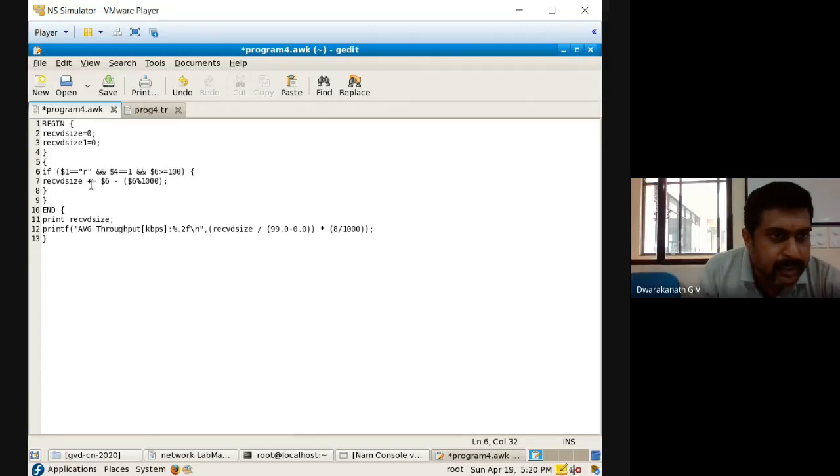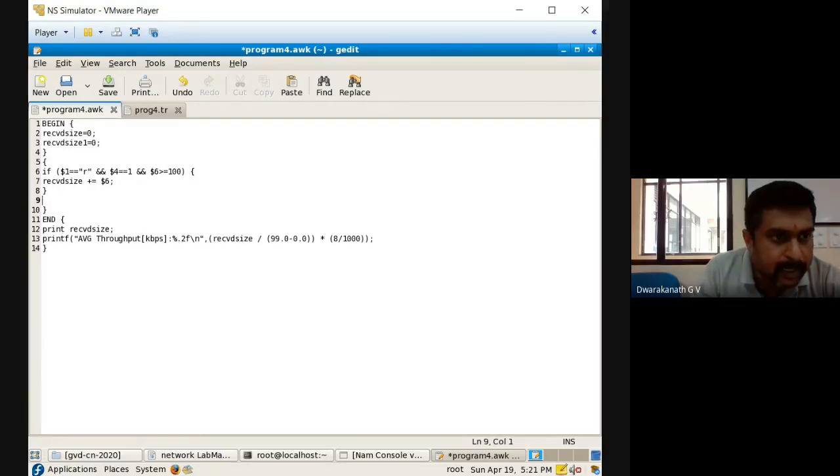So receiver size plus whatever is there. So header size it's going to remove, but here no header concept will be there. $6 we don't need. For TCP only we need that. This actually is a TCP program. Done. For the first node it has been done.